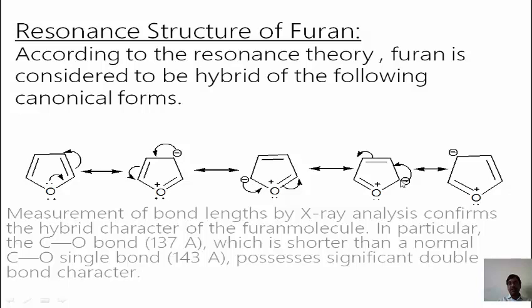This negative charge on the 2 number position also breaks this bond, which means it carries the positive charge. This positive and this negative again form a double bond here. So these are the resonance structures of furan. It forms a negative charge at carbon number 2 and 4. That's why electrophilic substitution reactions take place at carbon number 2 or carbon number 4.